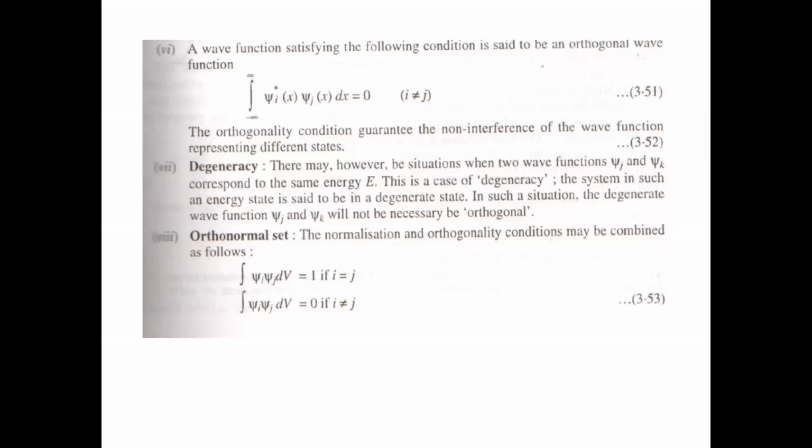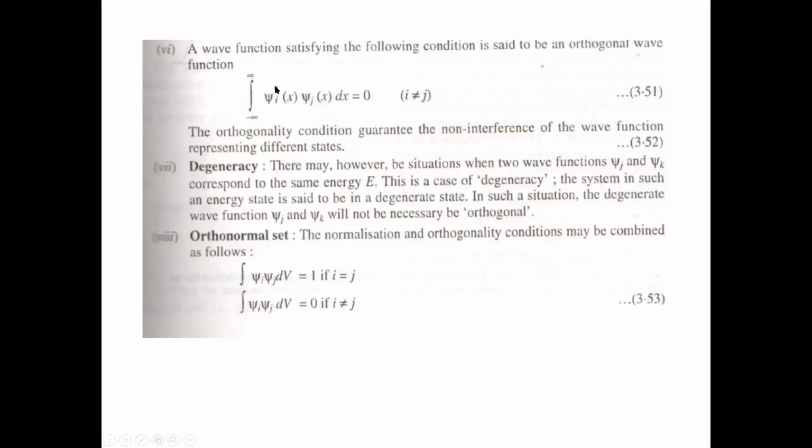Similar to when two vectors are orthogonal to each other, their dot product is equal to 0. So here, if there are two wave functions, the complex conjugate of one and the other wave function, their product and integration is equal to 0, so this is called the orthogonality condition. Okay, and the normalization condition you already know, I have already discussed the normalization condition.